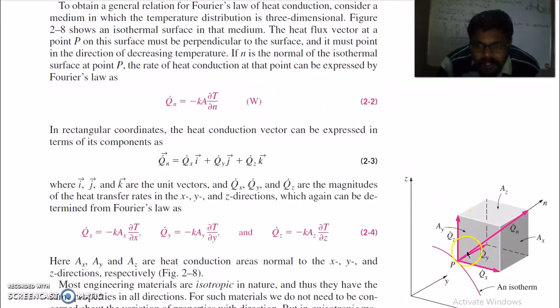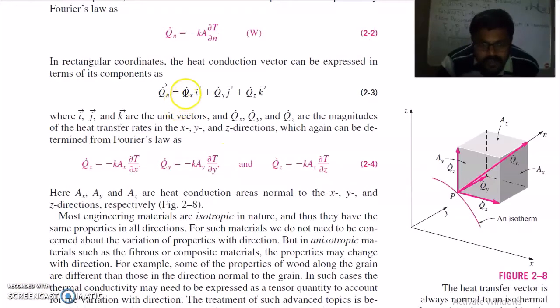So this vector will point in this direction, Qn, and this vector can be subdivided into i Qx, j Qy and k Qz. You can write in this form. We know this Qx, Qy, Qz again can be described by Fourier law. So this is the rectangular coordinate system, X, Y and Z.